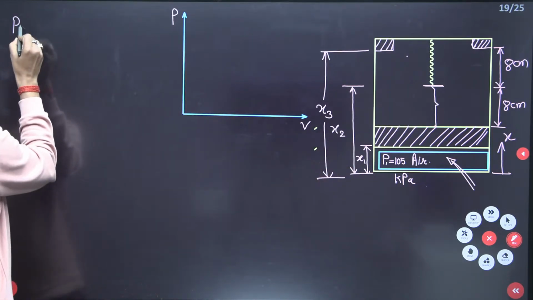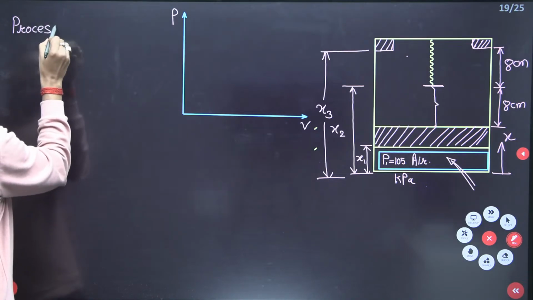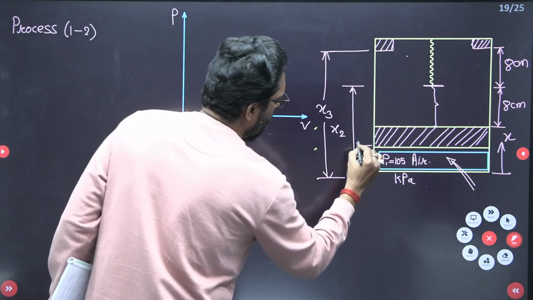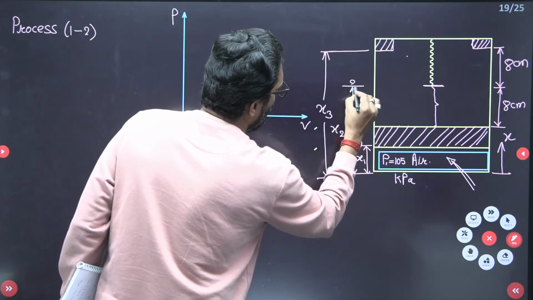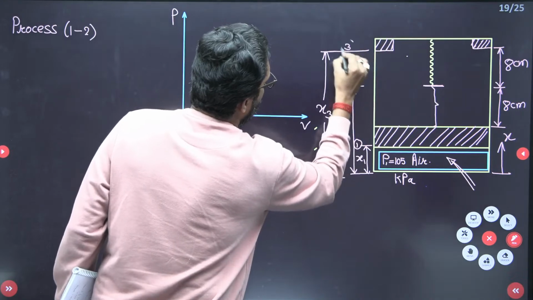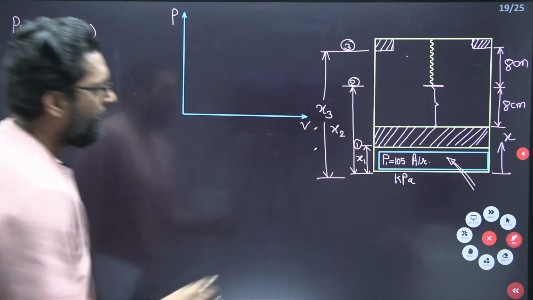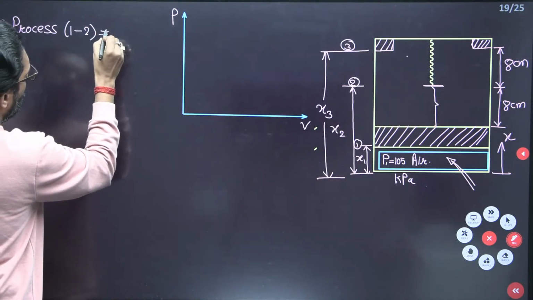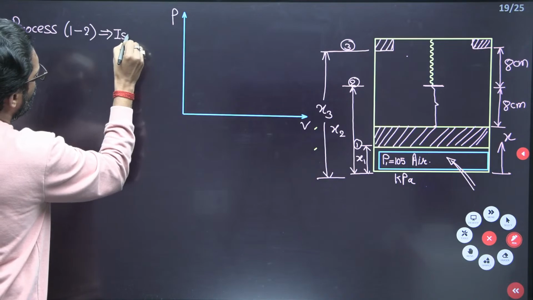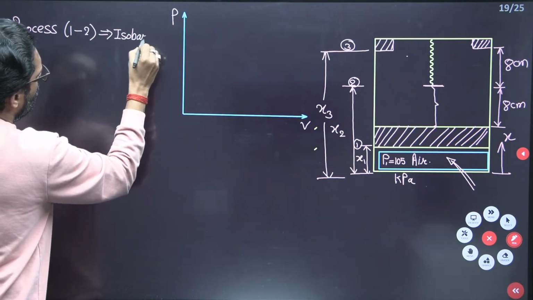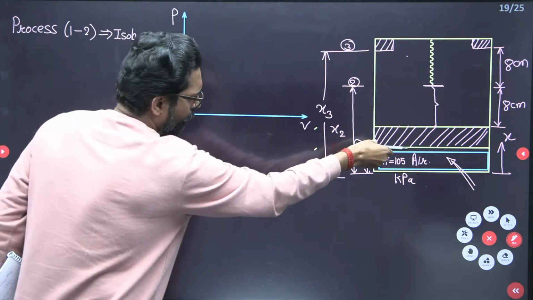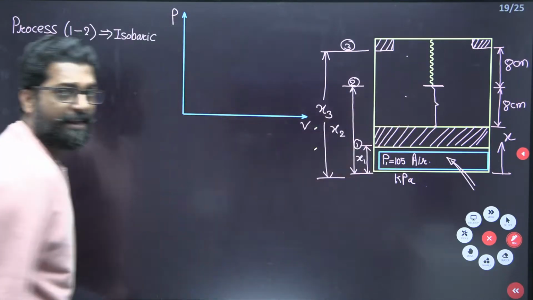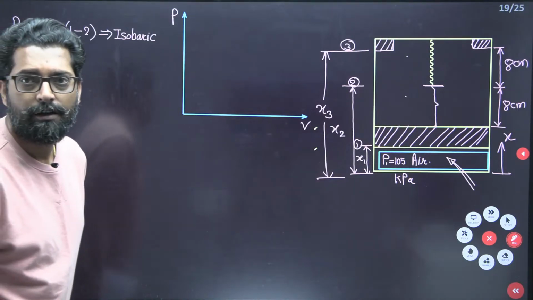Process 1 to 2. This is at point 1, this is at point 2, and this is at point 3. What is the process 1 to 2? Isobaric. Yes or no? Why? Because if you move the piston from point 1 until it just touches the spring, there is no resistance, so the pressure does not vary. That means a constant pressure is there.